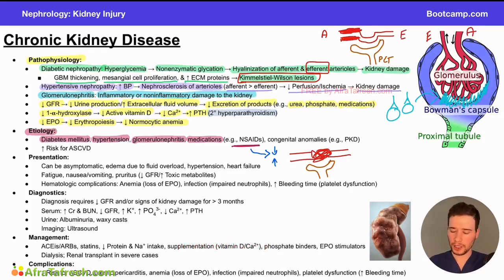And finally, congenital anomalies as well, right? So PKD, polycystic kidney disease, we have a whole chapter talking about those. These can cause cysts in the nephrons and the kidneys itself. These can compress the vascular structure, which can lead to similar presentations here, decreased perfusion and ischemia, which ultimately leads to kidney damage. Now, also important to note, these patients are at an increased risk of coronary vascular disease.